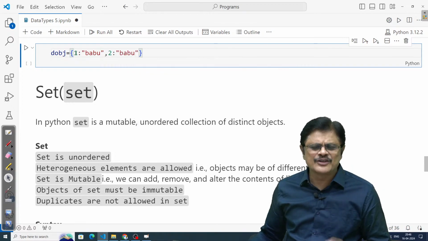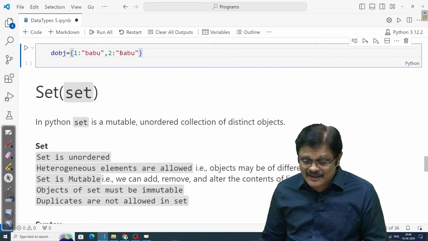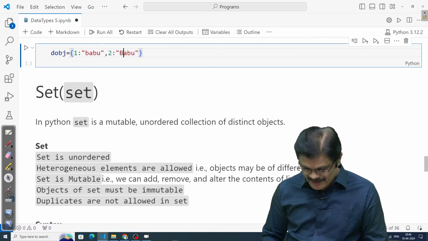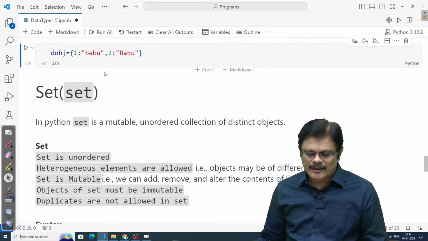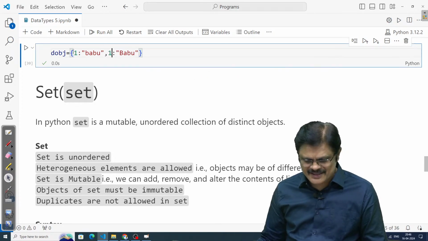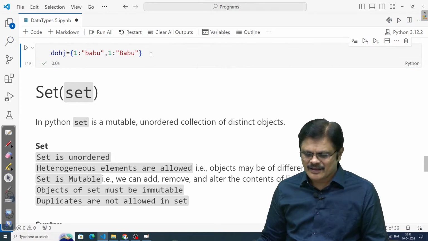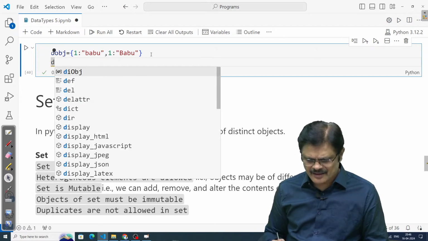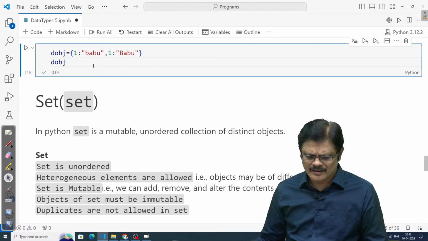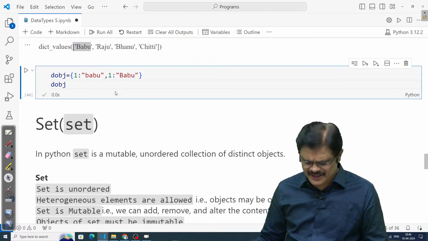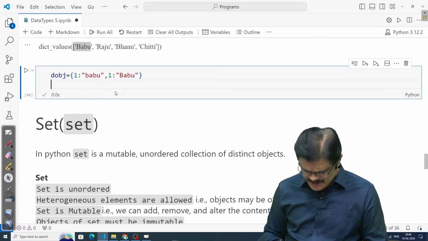Here values can be repeated any number of times, and please be careful, there is absolutely no problem, my dear friends. But what about keys? If keys are also repeated, what happened then? Keys must be distinct. Let us print the D object.